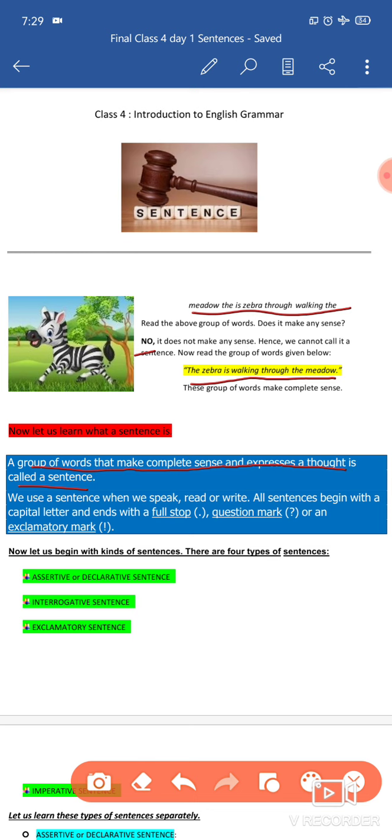We use sentences when we speak, read or write. All sentences begin with a capital letter and end with a full stop, a question mark or an exclamation mark. These punctuation marks are used for different kinds of sentences. Now, let us begin with the kinds of sentences.